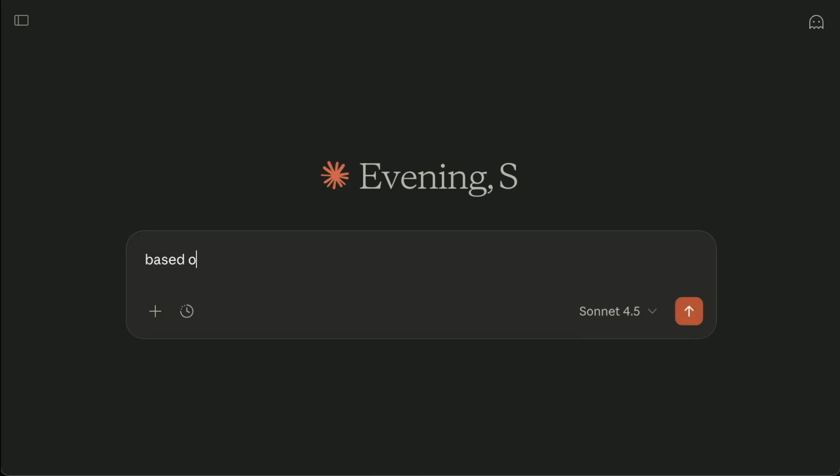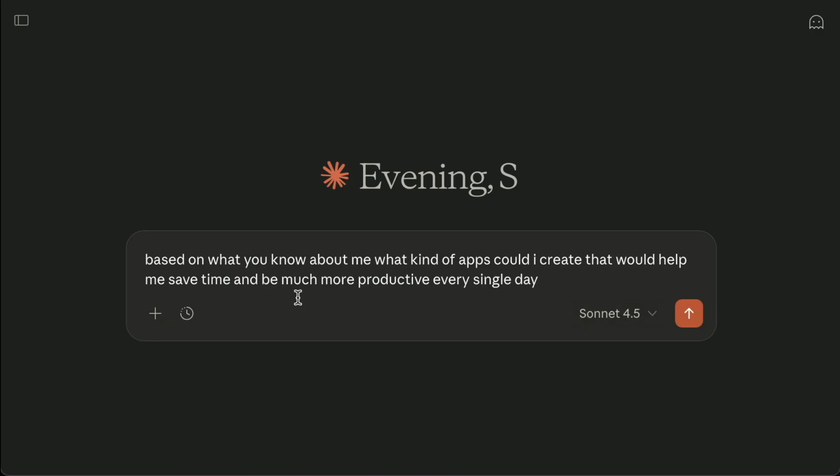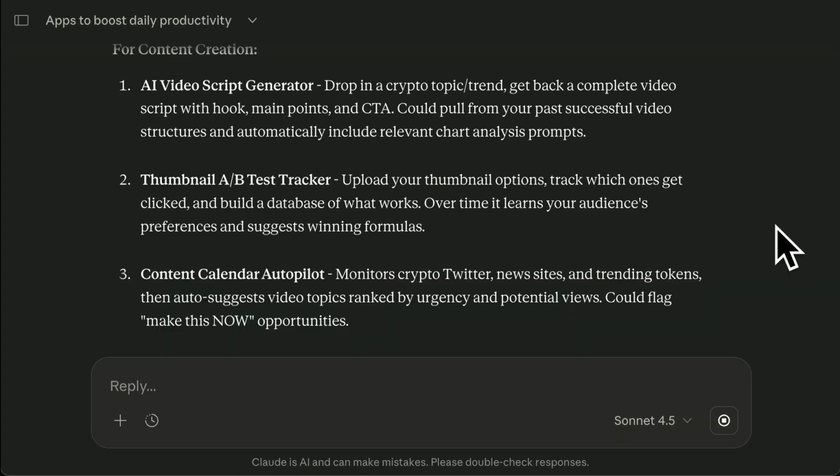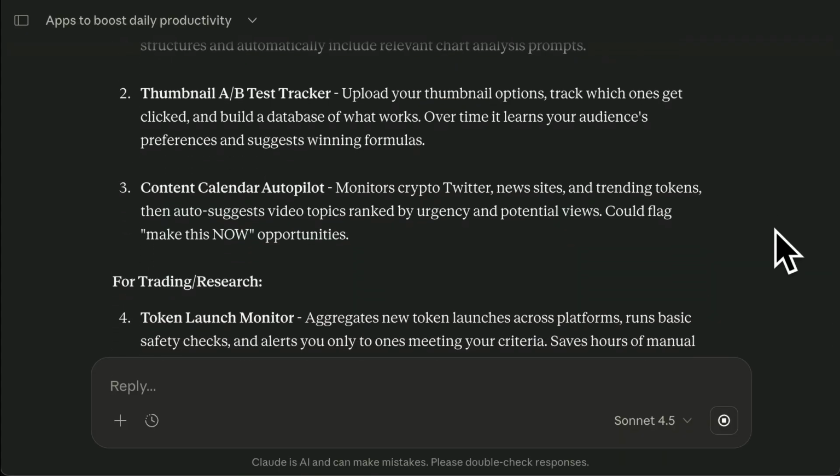So just say, based on what you know about me, what kind of apps could I create that would help me save time and be much more productive every single day? Click send. Let AI do the thinking so you don't have to. And quickly it will start going through a few. And from here you just have to pick one.